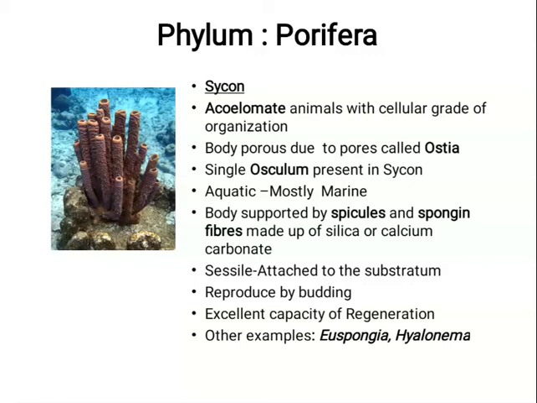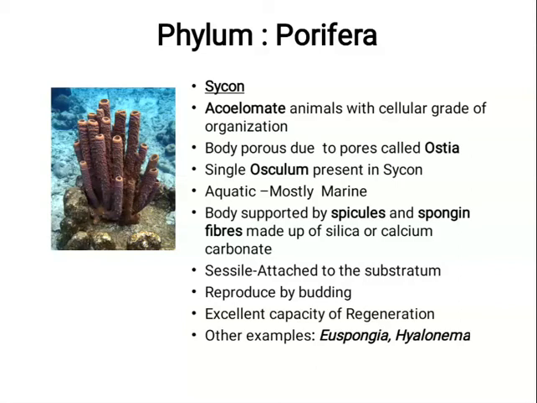The body is porous due to a large number of pores called ostia, and a single big pore called osculum is present at the top. They are aquatic, mostly marine. Marine means they are found in salty water of the seas and oceans. Body is supported by spicules and spongin fibers. And what are they made up of? They are made up of silica, that is SiO2 or sand, or calcium carbonate. They are sessile, they cannot move, they are attached to the substratum.